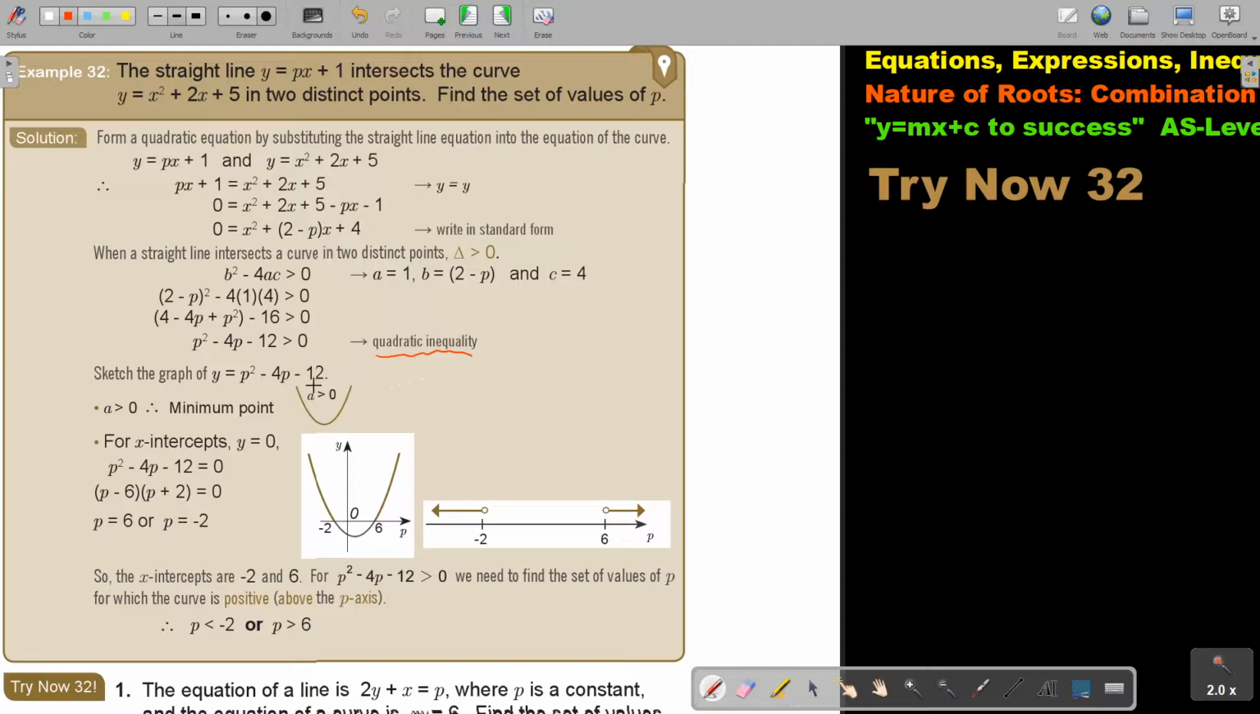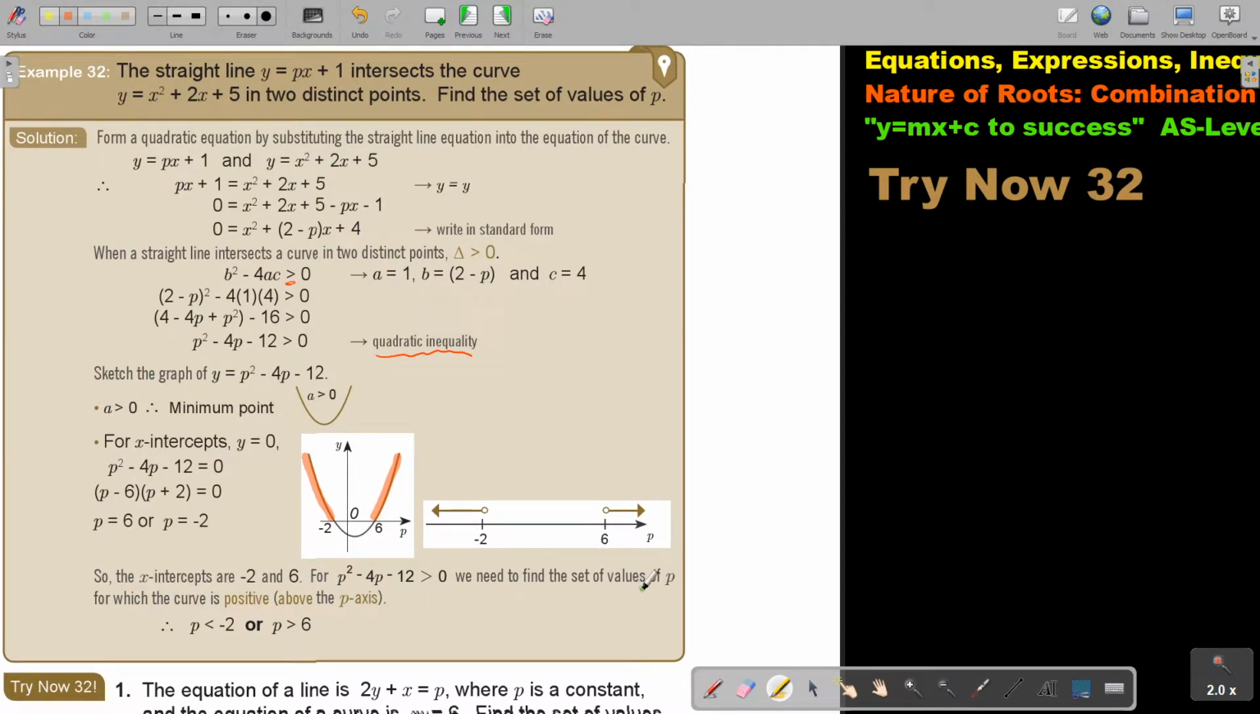Can you remember? We must then make a sketch. It's bigger than 0, so it's having a minimum point. And then for the x-intercepts, make y equals 0. So basically, we put the 0, we factorize, and we look at the inequality sign. It's bigger, and if it's bigger, it's indicating above the x-axis. And then I just draw this. So the x-intercepts are this.